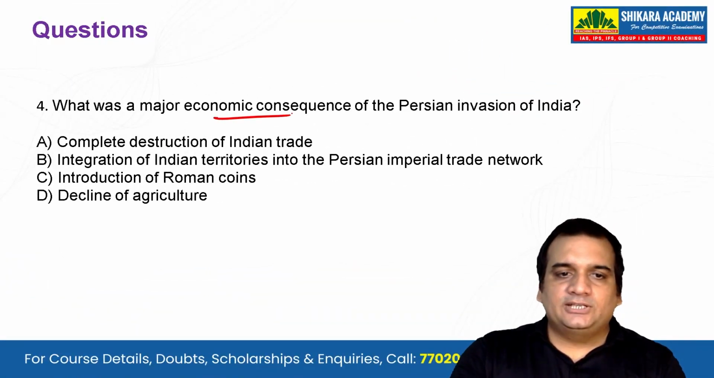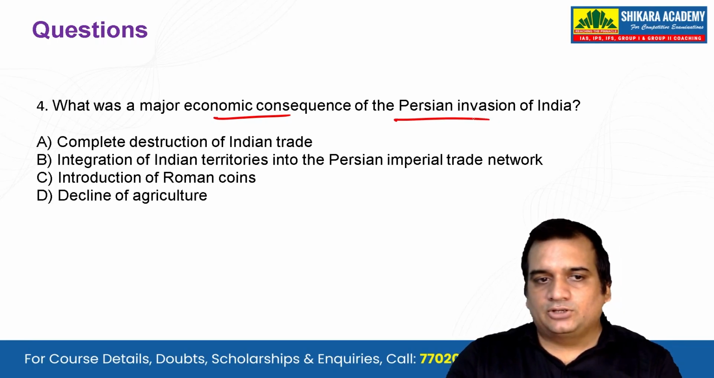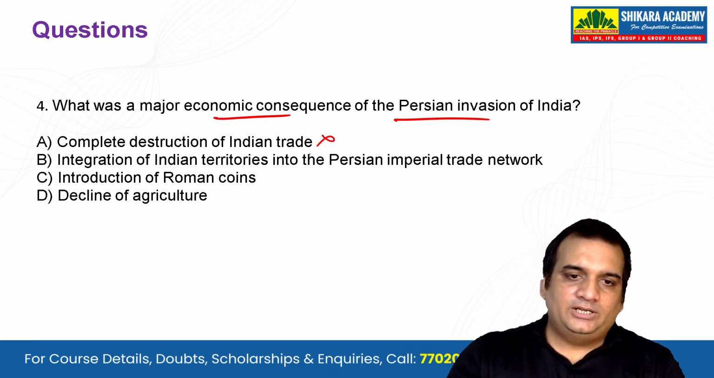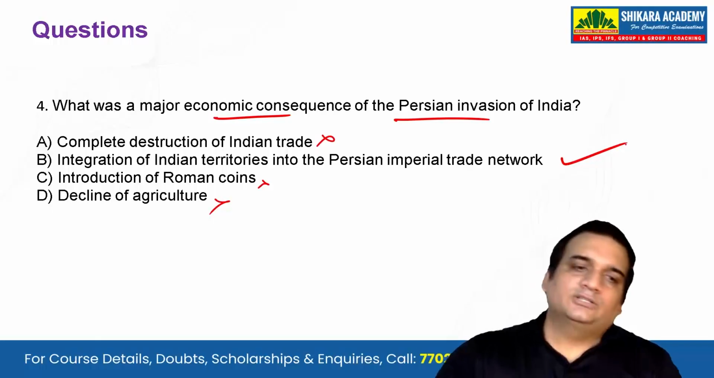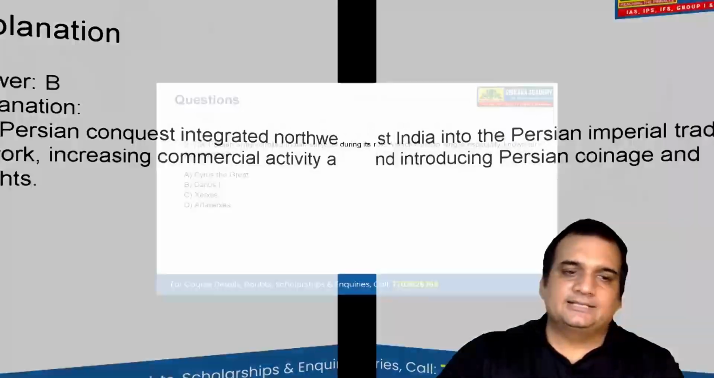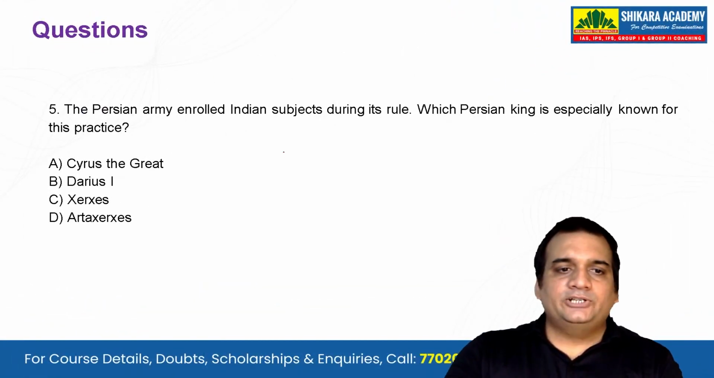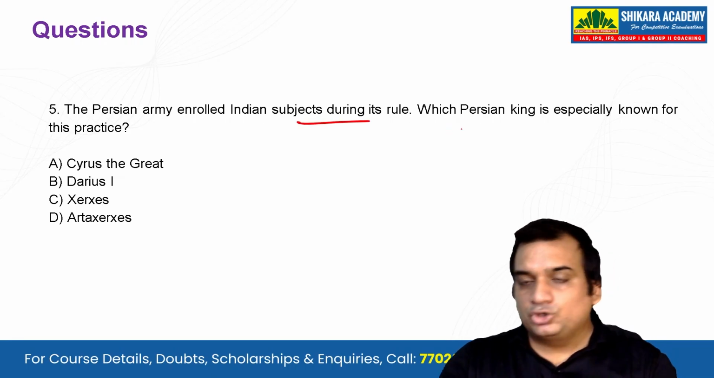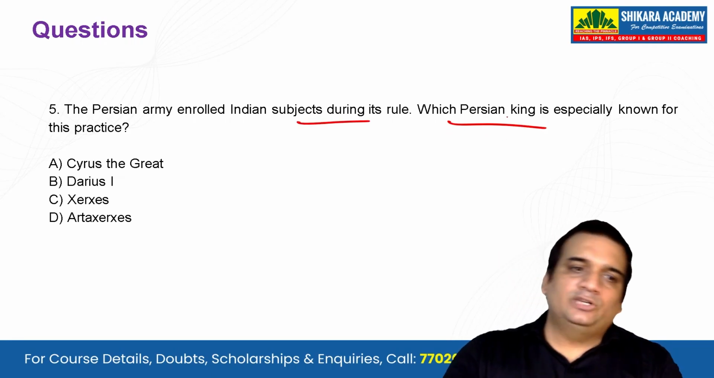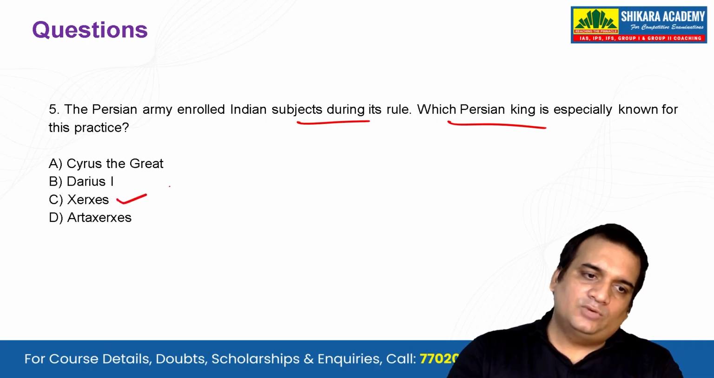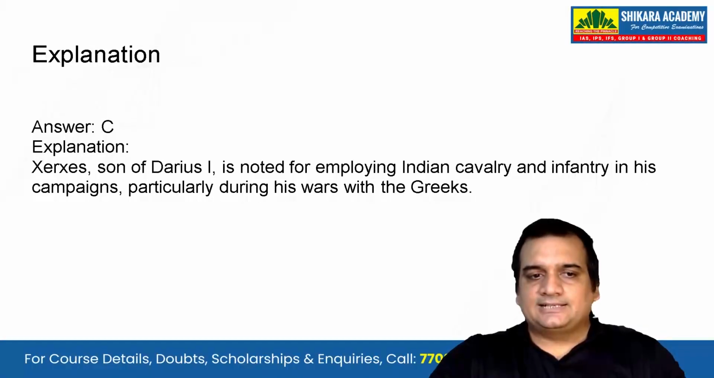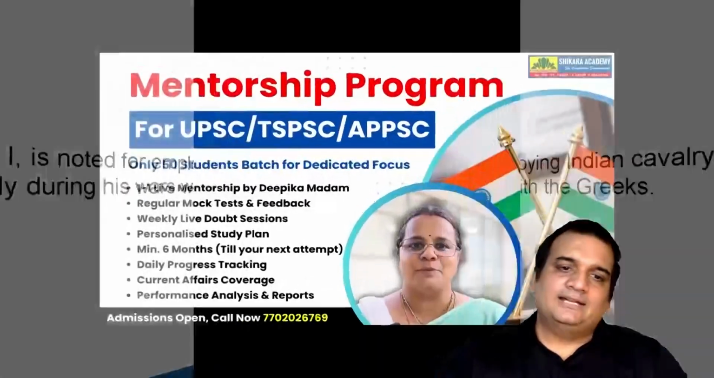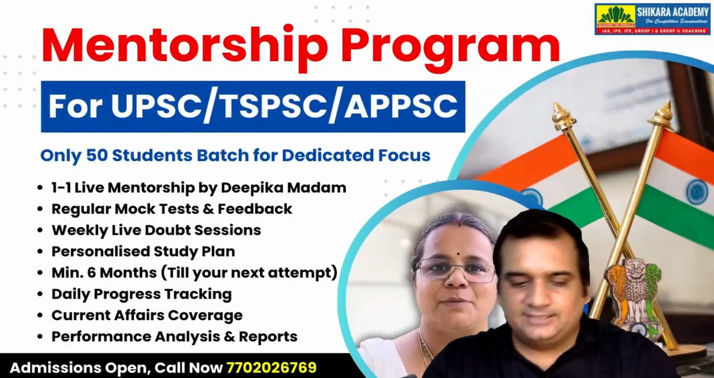What was a major economic consequence of the Persian invasion of India? Complete destruction of Indian trade? No. Introduction of Roman coins? No. Integration of Indian trade into the Persian imperial trade network. This should be the correct answer, and it is. Let's see the last question. The Persian army enrolled Indian subjects during its rule. Which Persian king is especially known for this practice? The one who was defeated by the Greeks, Xerxes, is the one, and that is the correct answer. Son of Darius I. And Darius I was the grandson of Cyrus the Great.